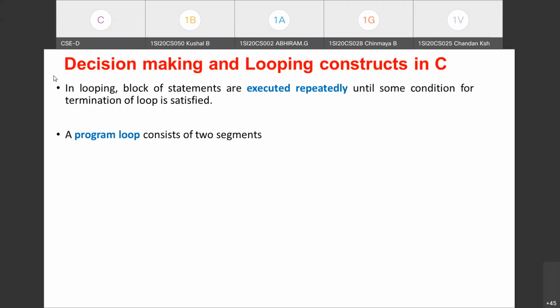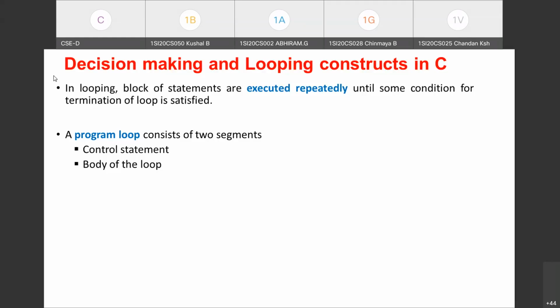A program loop consists of two segments. What are those two segments you find in any program loop? One is the control statement, and the other is called the body of the loop. Control statement means you are going to write some conditional construct for testing the condition, to decide whether to enter the loop or not, based on the condition you have given. Whenever you are creating any loop in the C programming language, these are the two segments you need to have.